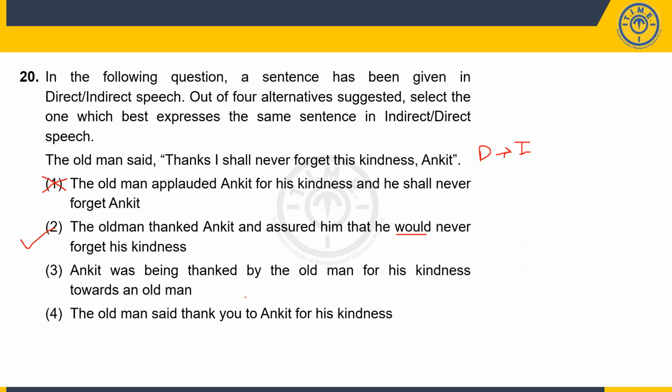Ankit was being thanked by the old man for his kindness towards an old man. But then it's too repetitive, right? For this kindness towards him, this old man again wasn't required. A him or something could have been enough. So 3 gets eliminated. The old man said thank you to Ankit for his kindness. Now this is grammatically incorrect. So option number 2 becomes the right answer.